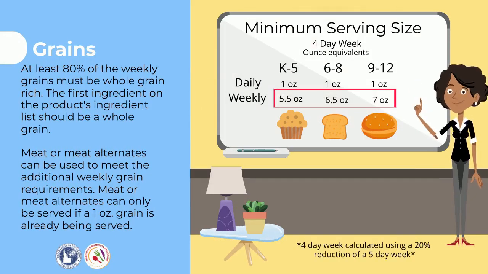For a 4-day week, the weekly requirement decreases. For grades K through 5, the weekly minimum requirement is 5.5 ounce equivalents. For grades 6 through 8, the weekly minimum is 6.5 ounce equivalents, and for grades 9 through 12, the weekly minimum is 7 ounce equivalents.